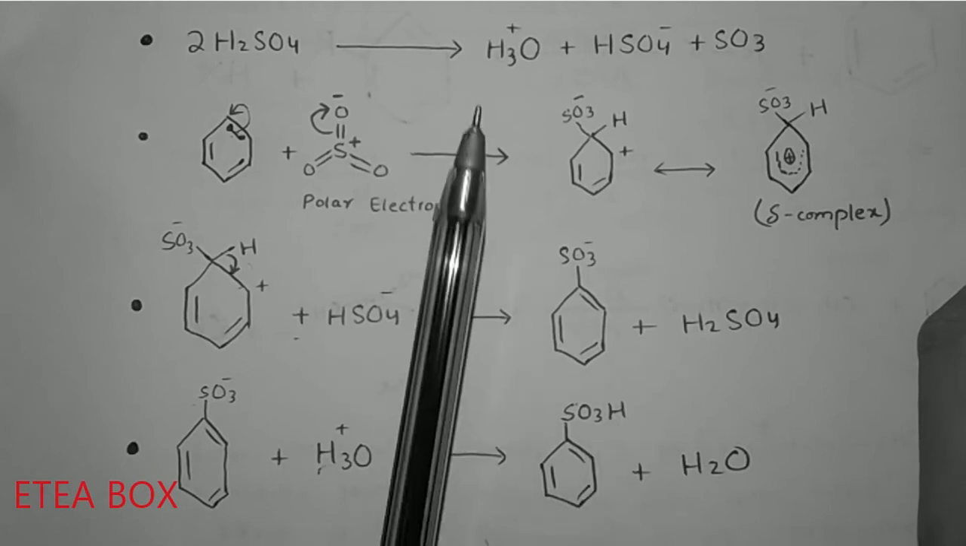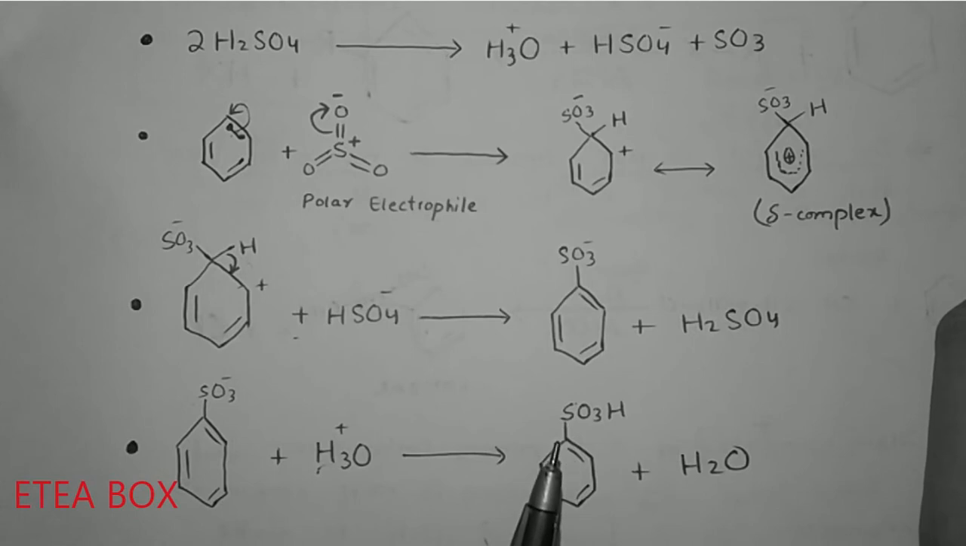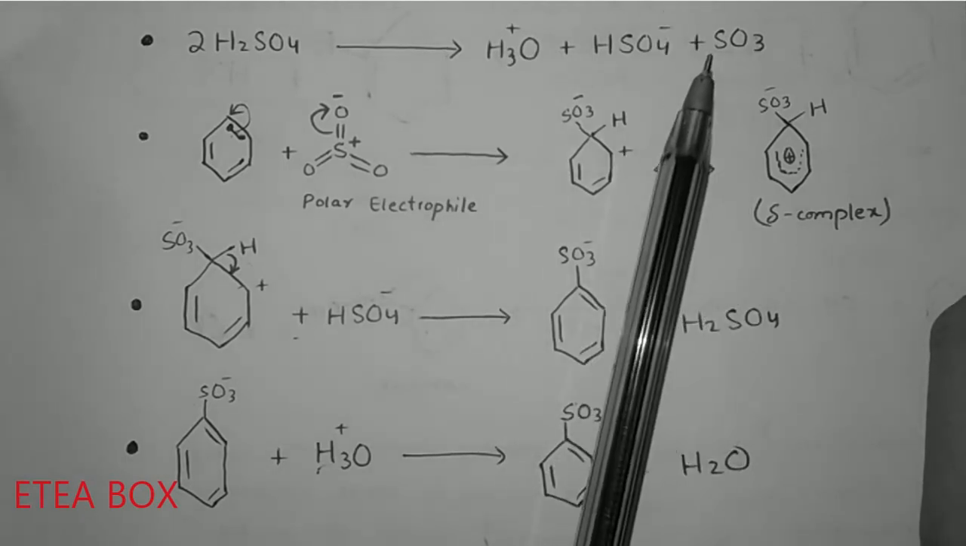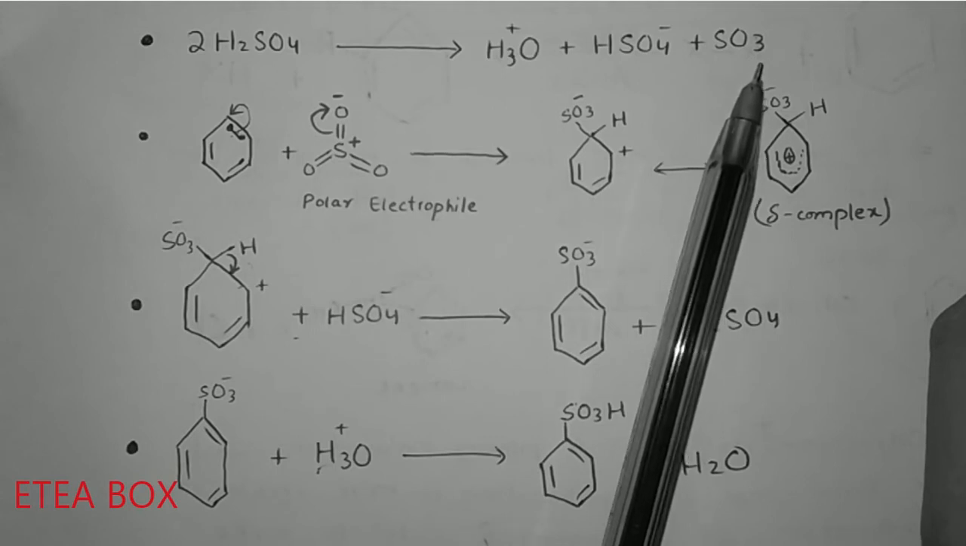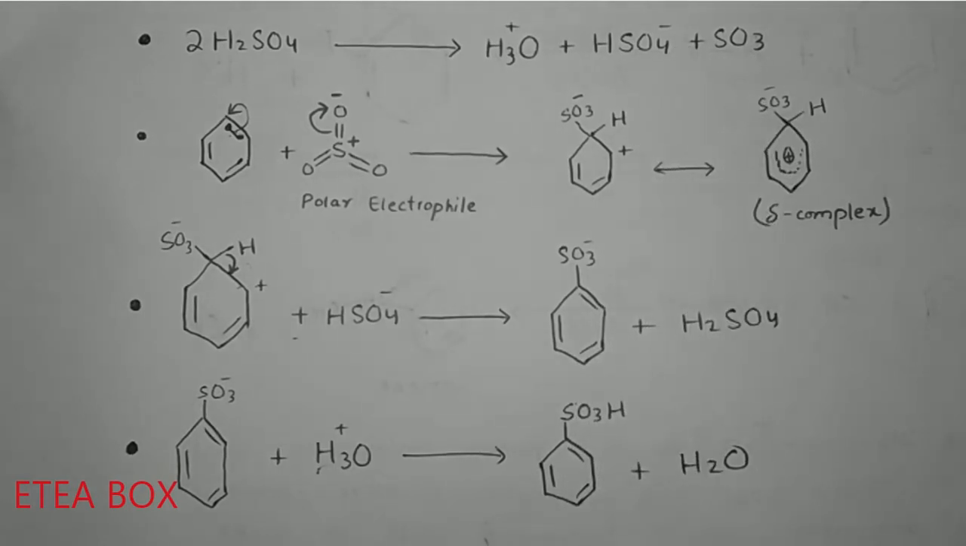Now look at here, this H3O positive gives hydrogen to this negative charge, okay, so it becomes SO3H on the benzene ring plus water, so it becomes the sulfonic acid, okay. Now look at here, what is the original electrophile? It is SO3. So in the MCQs the correct answer is SO3, option B, okay.